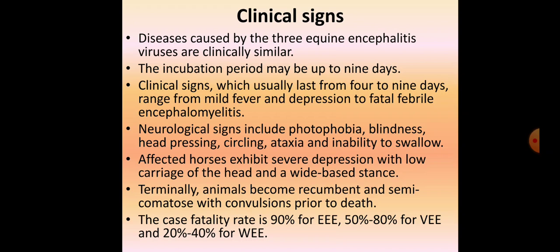Fatality rate is 50 to 80% for Venezuelan strain, and 20 to 40% for western strain. So we are getting that the highly fatal strain is your eastern strain, wherein fatality rate is 90%. Then second is the Venezuelan strain, and the milder one is your western strain, wherein case fatality rate is low, that's 20 to 40%.